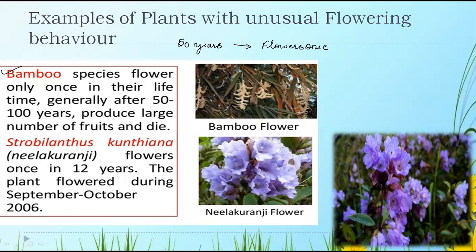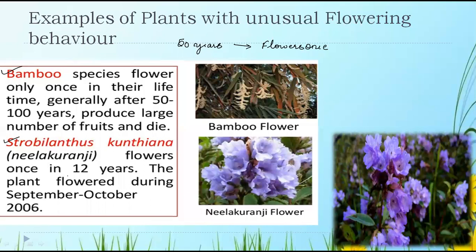The second one is Strobilanthes kuntiana. This is the scientific name of Neelakuranchi. So what is the name? Strobilanthes kuntiana.